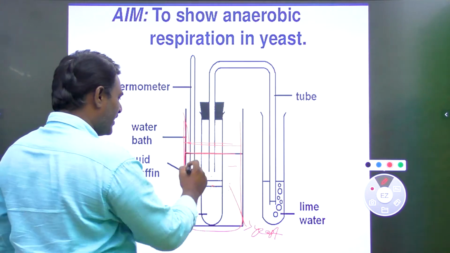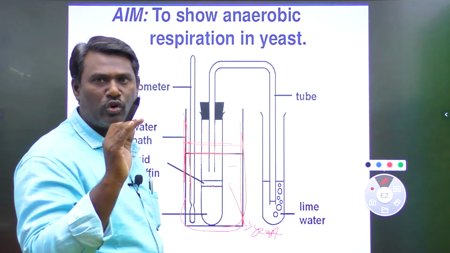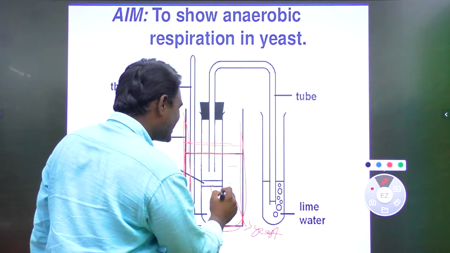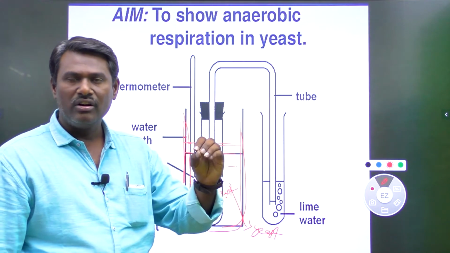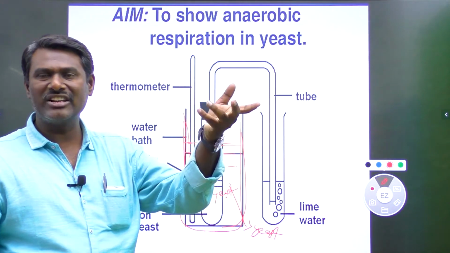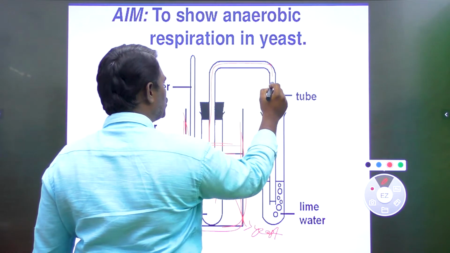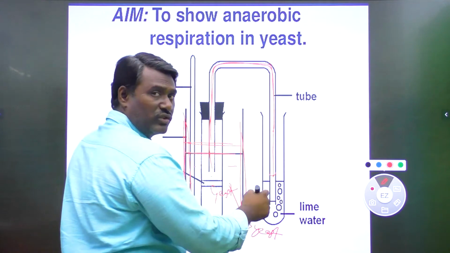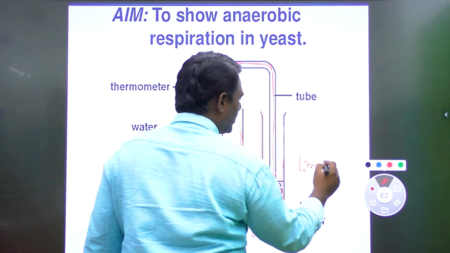So first of all you take a large beaker. Half of the large beaker is filled with boiled and cooled glucose, and inside the glucose we keep yeast cells or yeast powder. This yeast starts to ferment the glucose molecule, and after fermentation carbon dioxide is liberated. That carbon dioxide enters this U-shaped tube, which is directly connected with another test tube containing lime water.